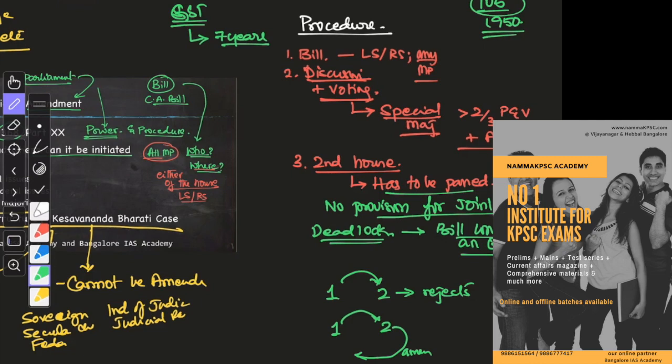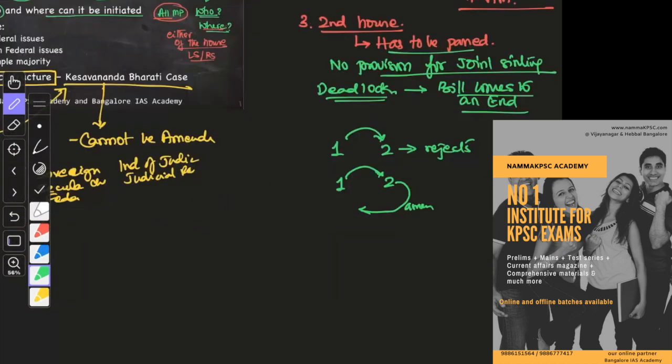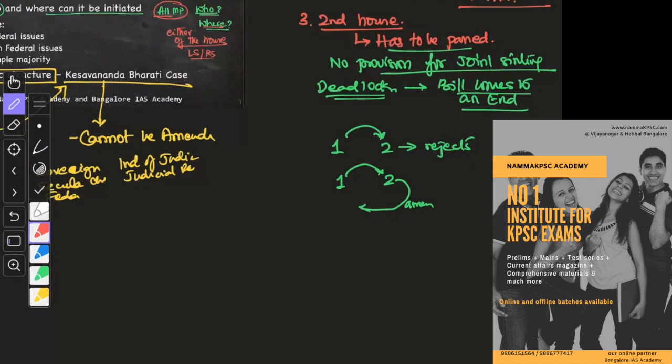Or when the bill is not acted upon by the second house for a period of 6 months. In all these three cases, we say there is a deadlock. When there is a deadlock, the bill comes to an end. Unlike the ordinary bill, where there is a provision for joint sitting, there is no such provision here.